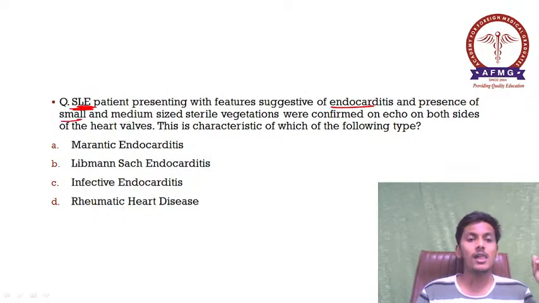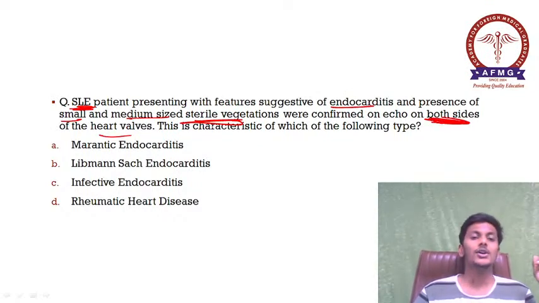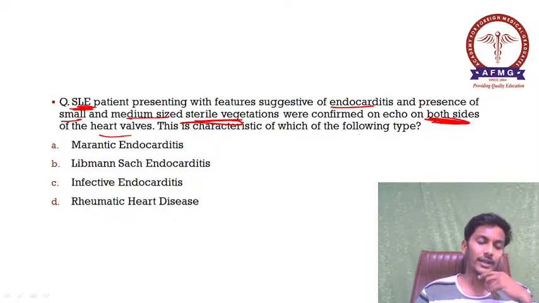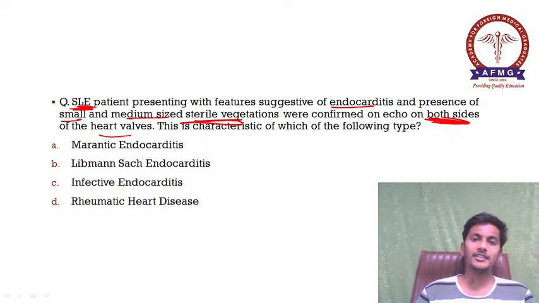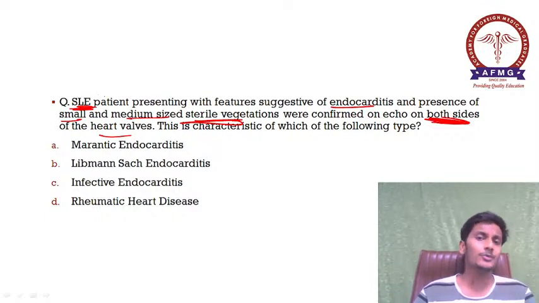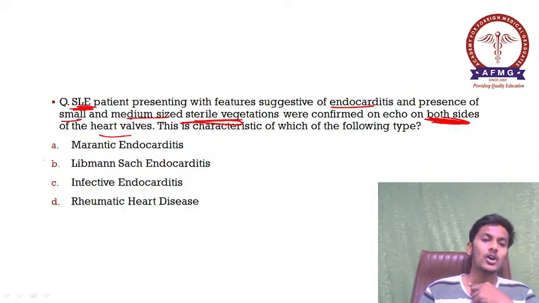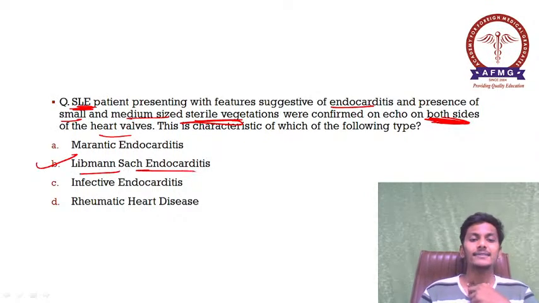Moving further to your next question, SLE patient, important, SLE patient presenting with features suggestive of endocarditis and presence of small and medium-sized sterile vegetations were confirmed on echo on both sides of the heart valves. This is characteristic of which of the following type? So as we all know, there are different types of endocarditis. In cases of SLE, we can directly come to a diagnosis which is the endocarditis which is associated with SLE patients. As we all know, it is your option B, Liebman-Sachs endocarditis.